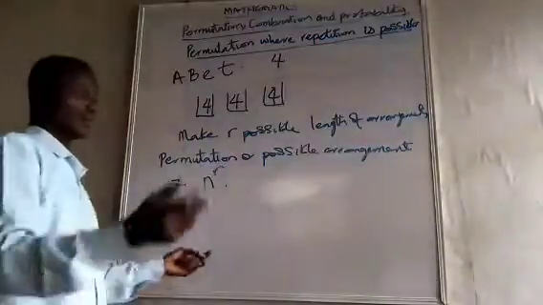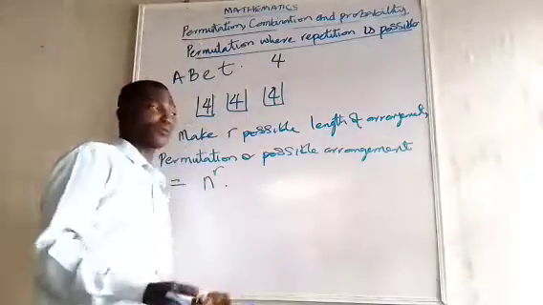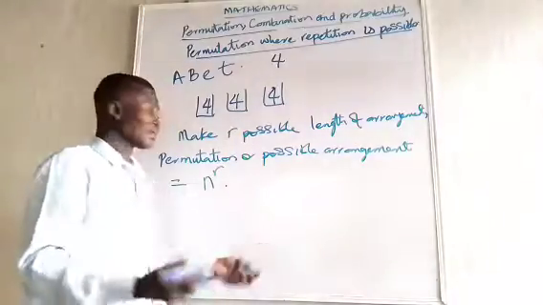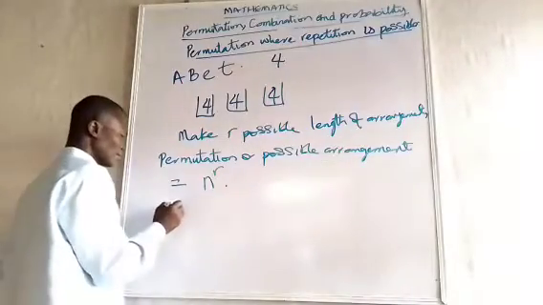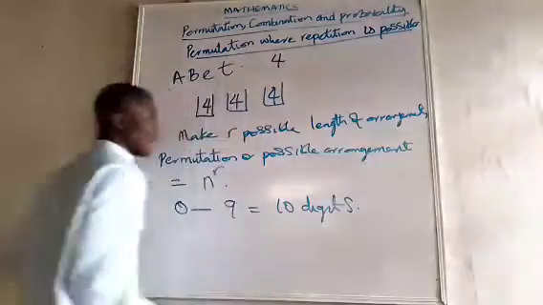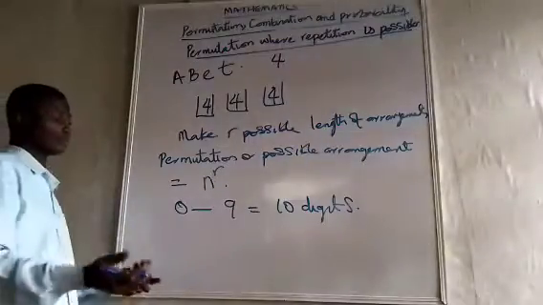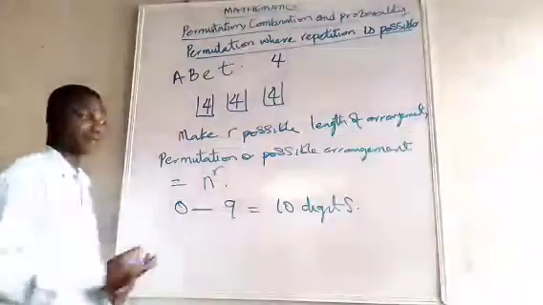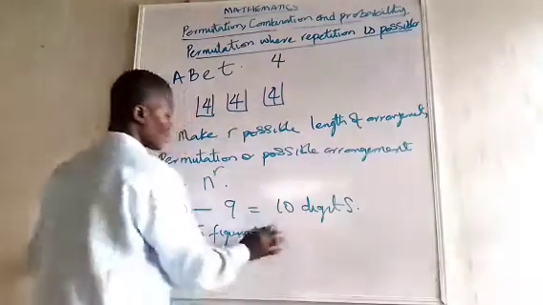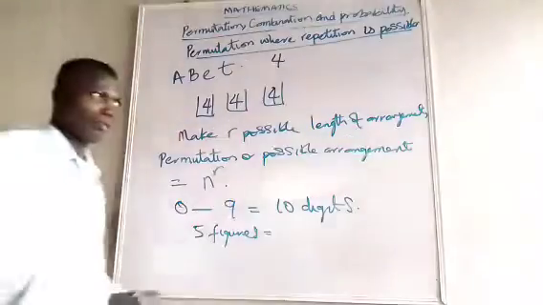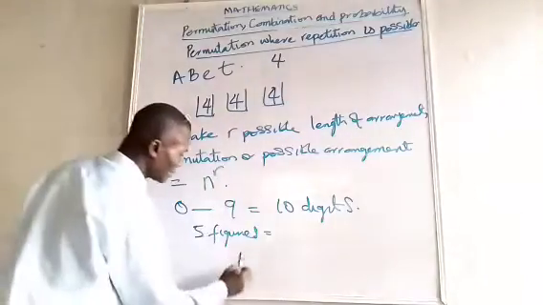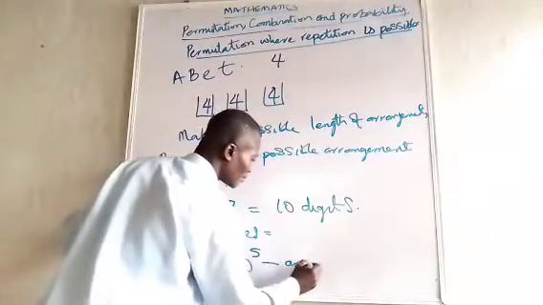Just like when you are gambling, you have numbers to select from, and you are allowed to repeat, you can see how many numbers can be formed. If you have 0 to 9, you know you have 10 digits, and you are going to play a lottery where you choose 5 figures. If the order of arrangement is important, it means you can have 10 raised to the power 5 arrangements.